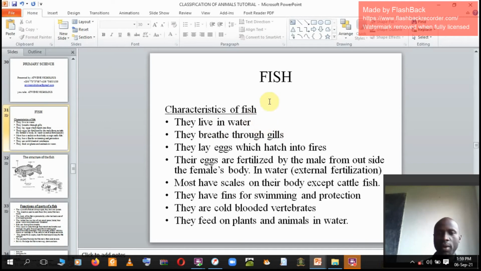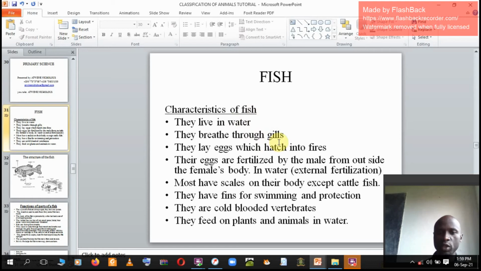We looked at mammals breathing through lungs. We saw reptiles using lungs to breathe. But this group, they use gills to breathe. They lay eggs which hatch into fry. And remember, before we leave this point, they stay in water, therefore they breathe in dissolved oxygen. That's the oxygen they breathe in.